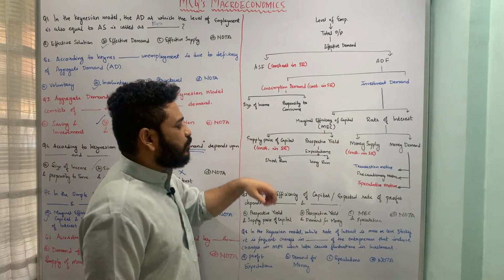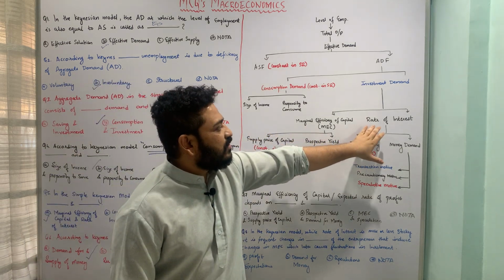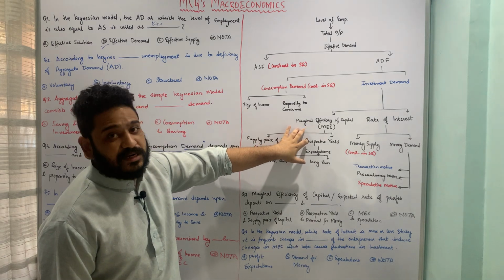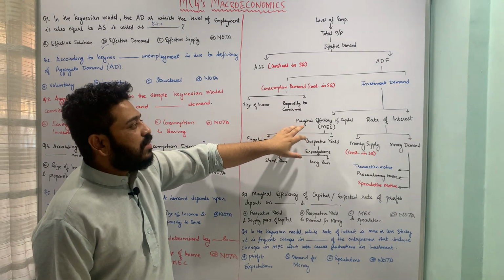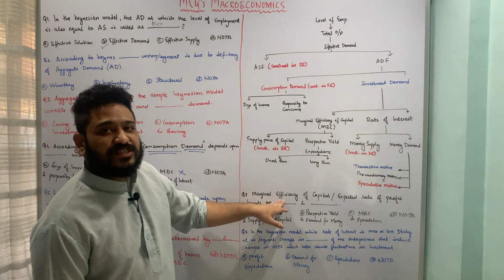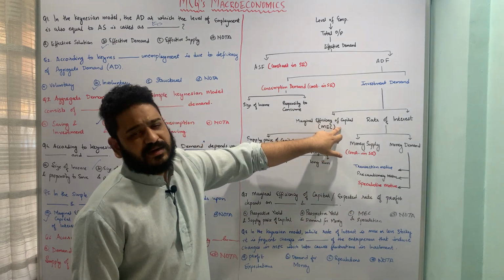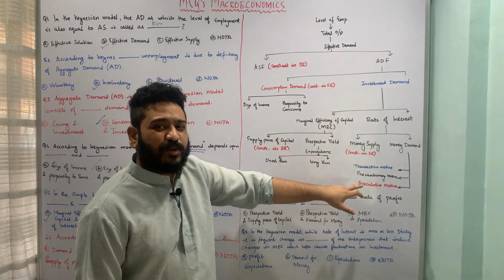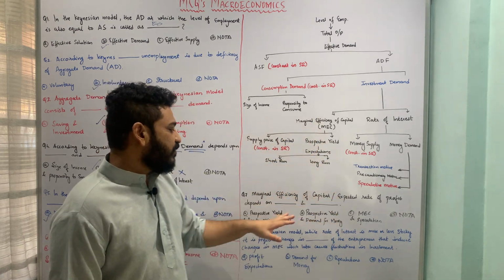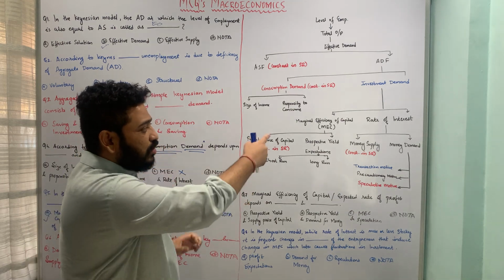Let us now move to the next question, which is talking about marginal efficiency of capital. We have looked at this. Now let's come to this, which is a major component of investment demand, marginal efficiency of capital. The question is framed in this fashion: marginal efficiency of capital or expected rate of profit. This is also in some textbooks you will see expected rate of profit. So marginal efficiency of capital or the expected rate of profit depends upon dash and dash. So it depends upon what all things?